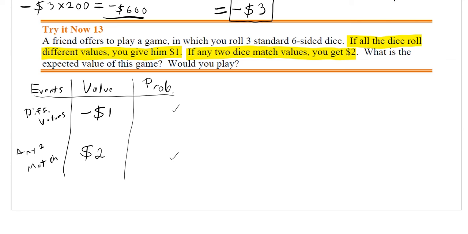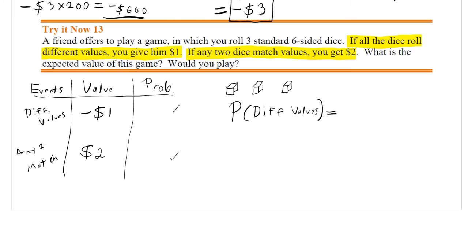So in a game in which you roll 3 standard 6-sided dice, if I even draw those out, I have 1 die here, I have another die here, and I have another die here. What we want to consider are the probabilities of getting different values. What that means is that all of these are different. So the first one and the second and the third are all different, which means we're going to be multiplying them all together.